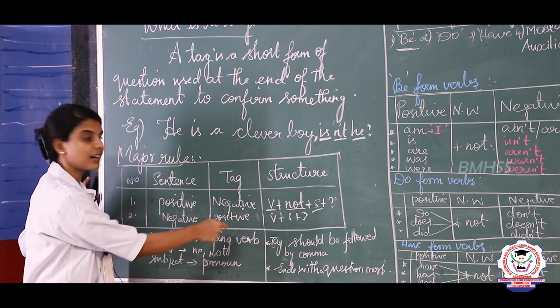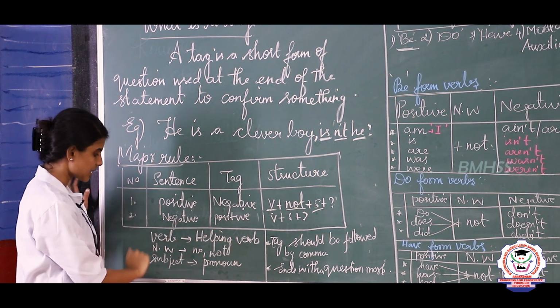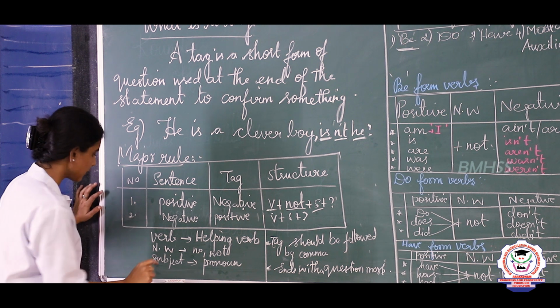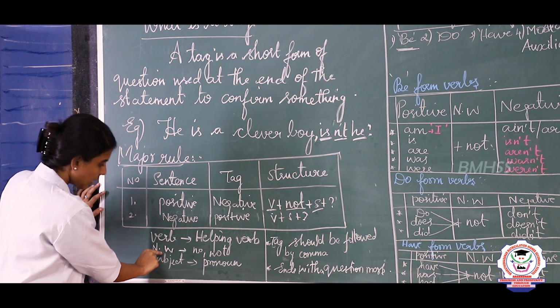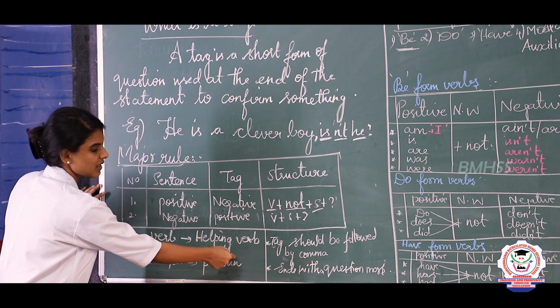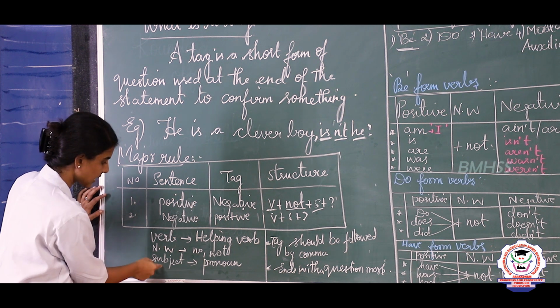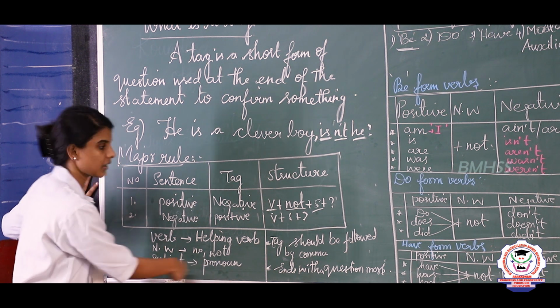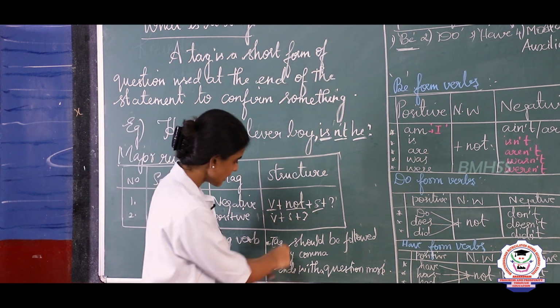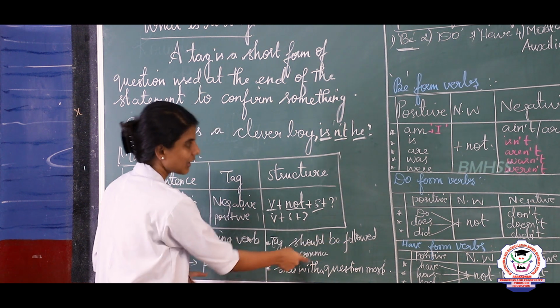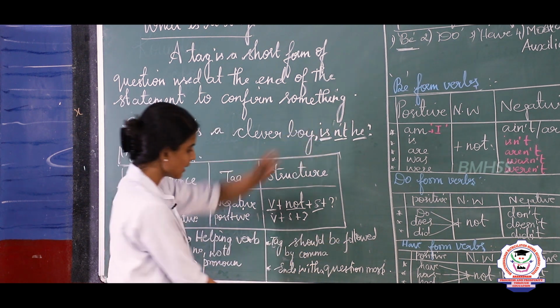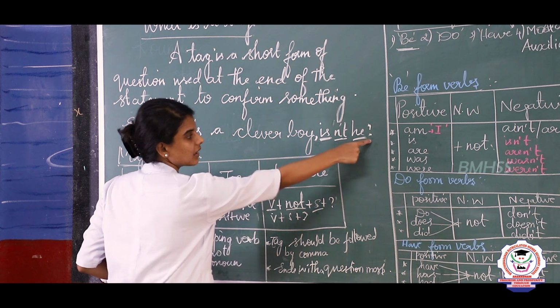Always there should be a helping verb in a question tag, and no and not are negative words in a question tag. We should always use a pronoun in a question tag, and the tag should be preceded by a comma. Then it should end with a question mark.